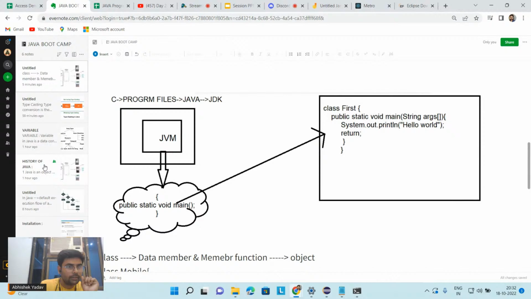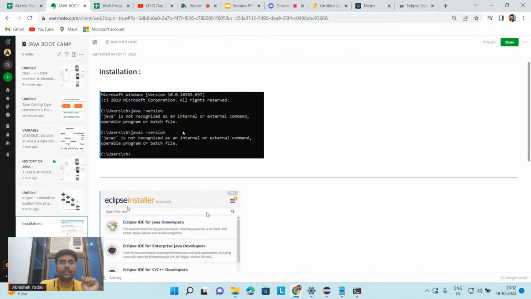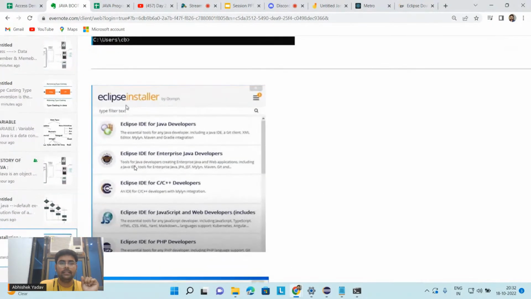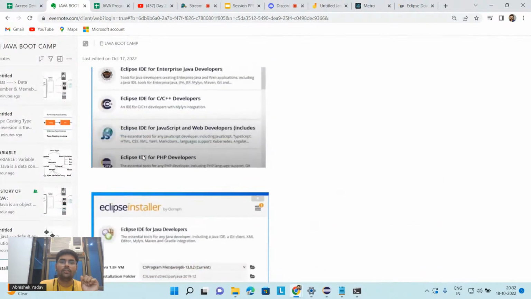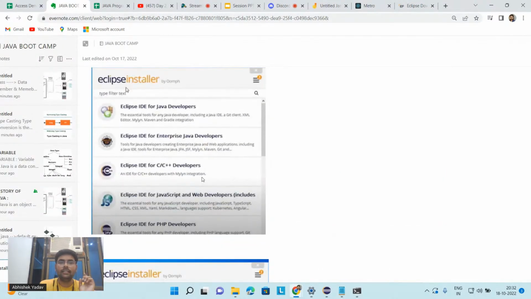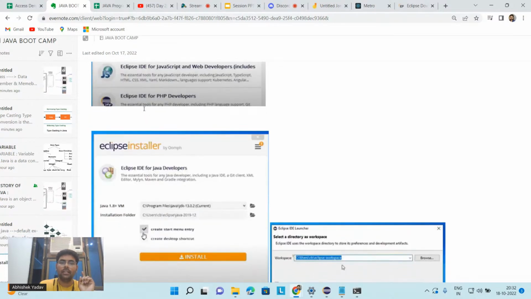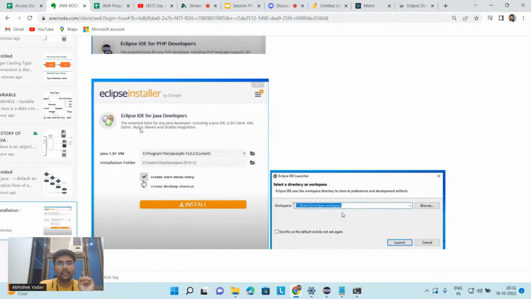Here I have the screenshot. You will get this screen, and you have to click on next. From this screen, you have to select Eclipse IDE for Java Developers. After that, click on next, and you will get one more screen.